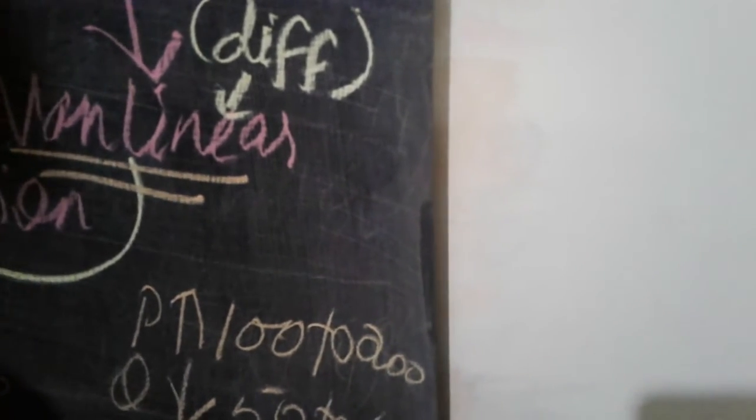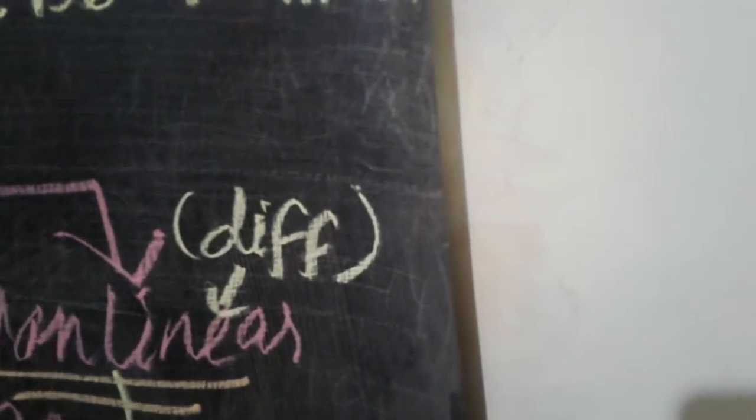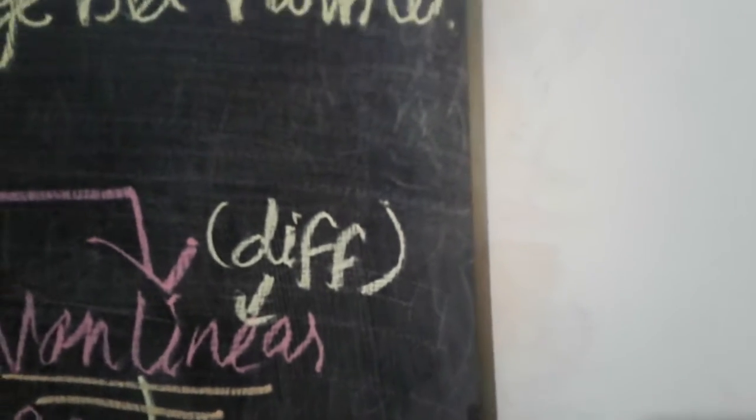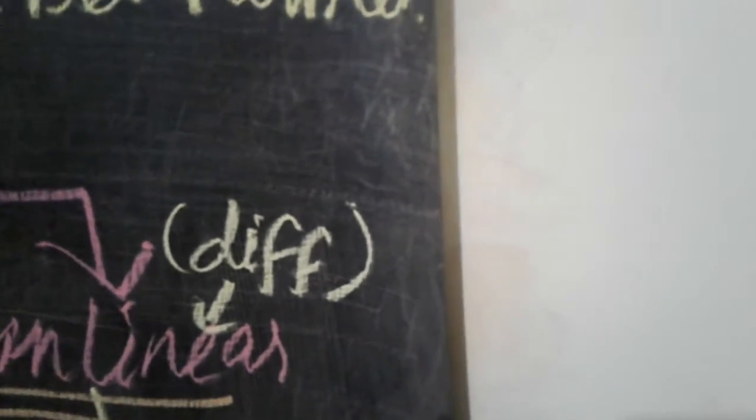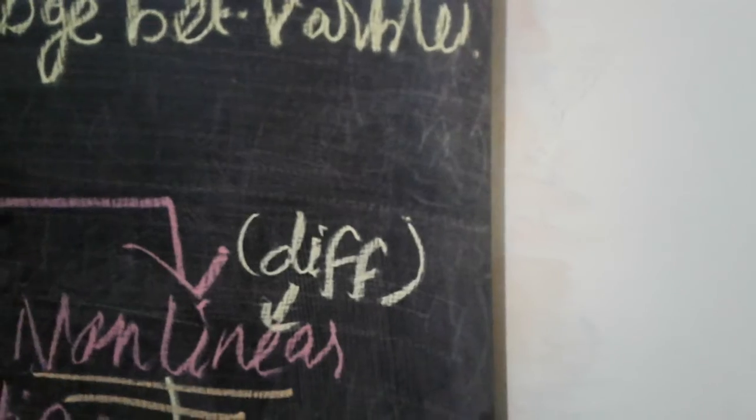Here the difference in demand is only 10, but the price difference is 100. So one variable changes, but not in the same proportion. It is in a different proportion. We call it a non-linear correlation. Is it clear?